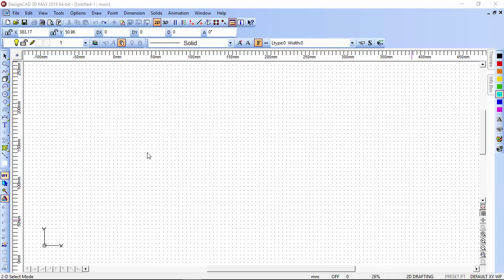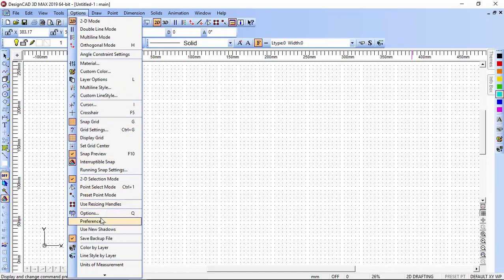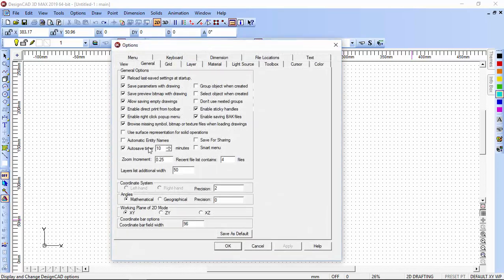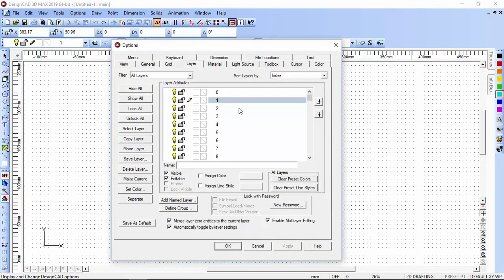The layer toolbox is viewable again via options or typing the letter Q, and we hit the layer tab, and in the layer tab here we're able to enter our different layer names. We can assign colors and we can assign line types.